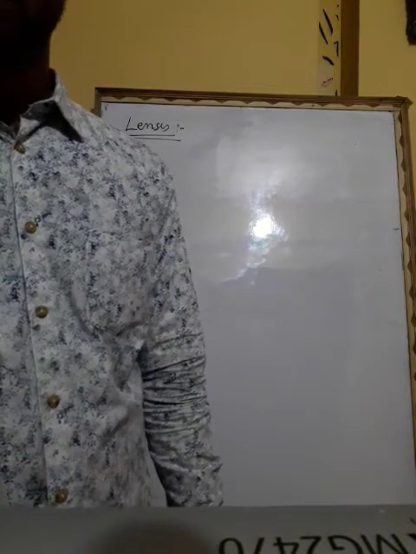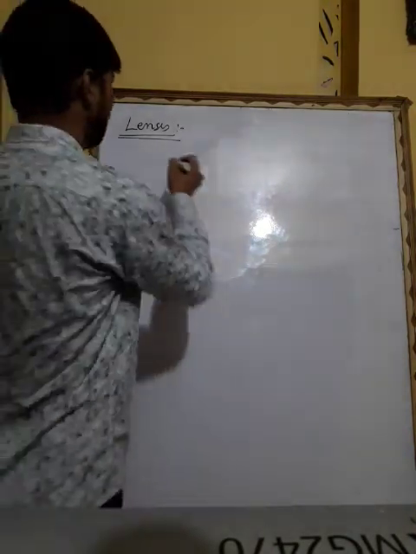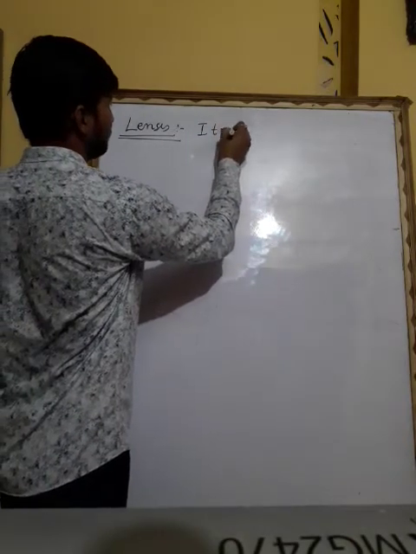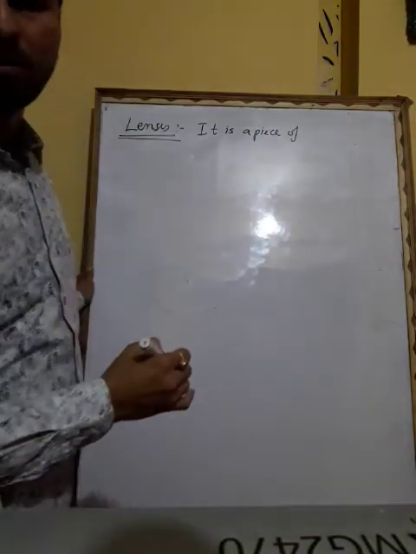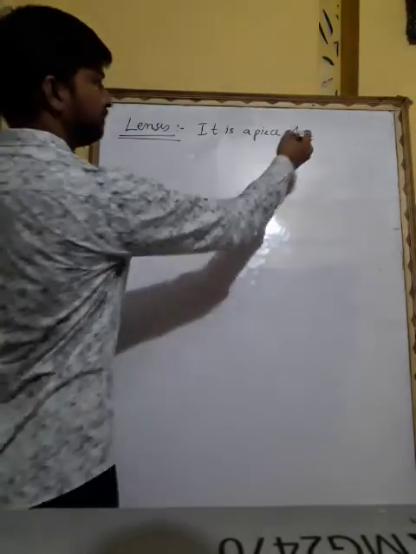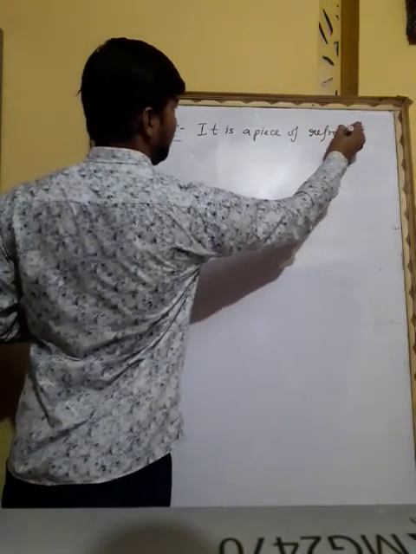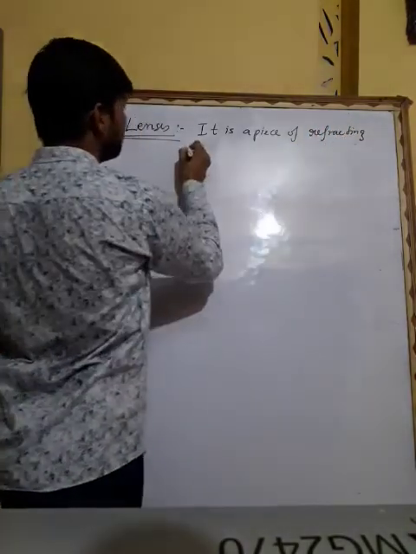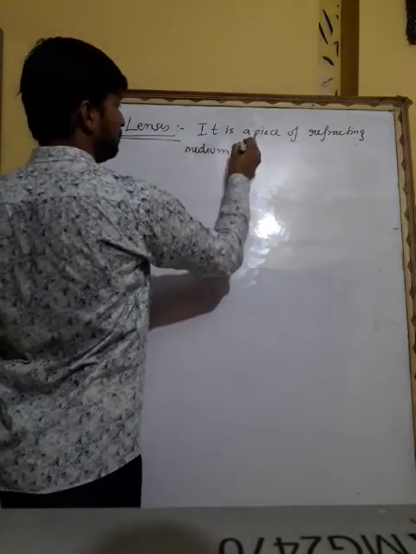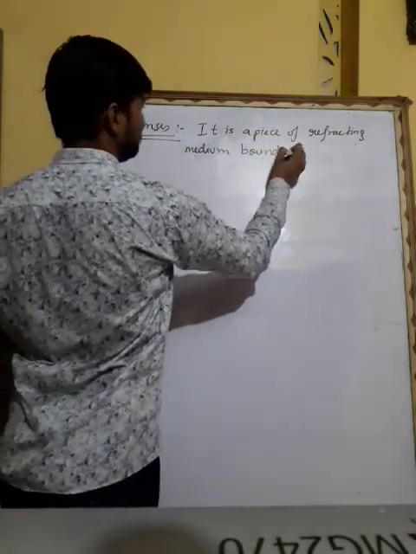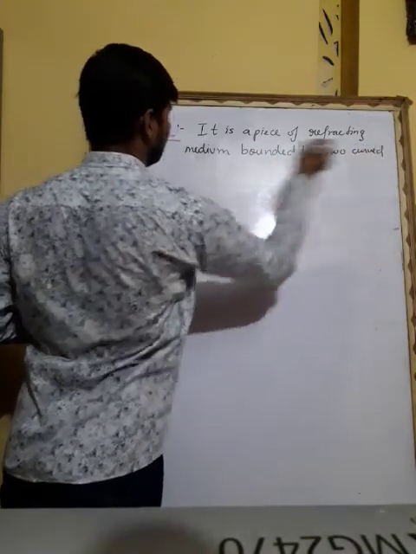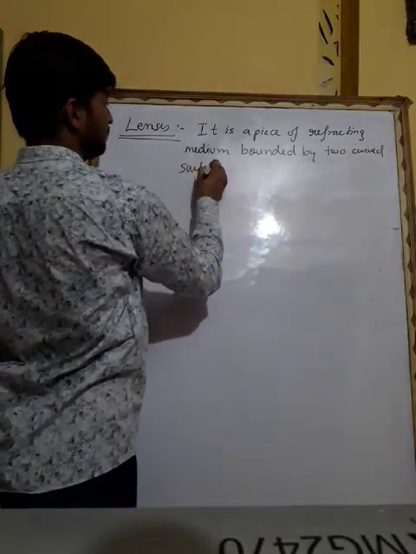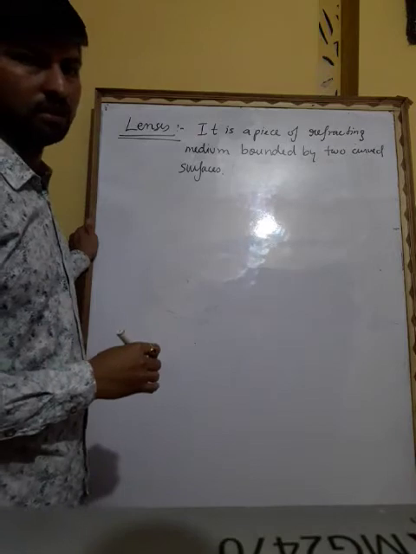It is a piece of refracting medium bounded by two curved surfaces. So this is called a lens.